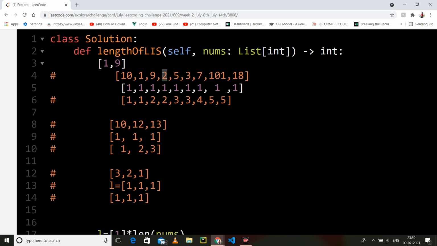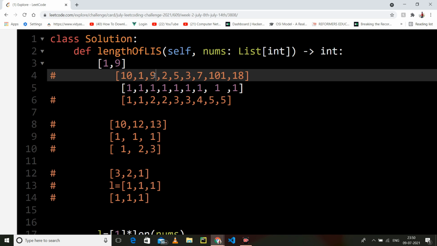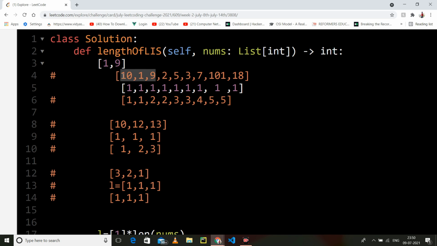Now we go to 2 and check from the previous index back to the 0th index. We check whether 2 is greater than 9 or not. No, it is not.